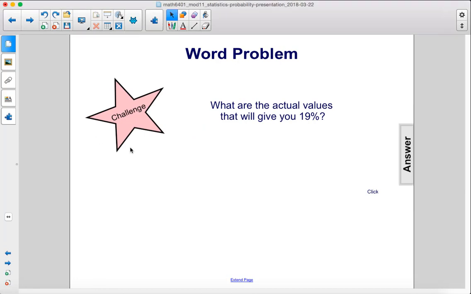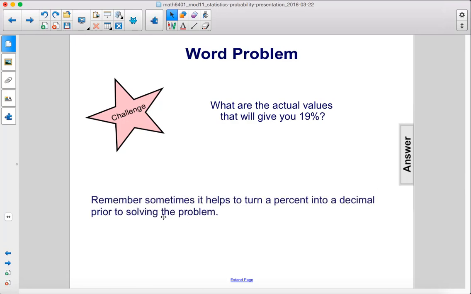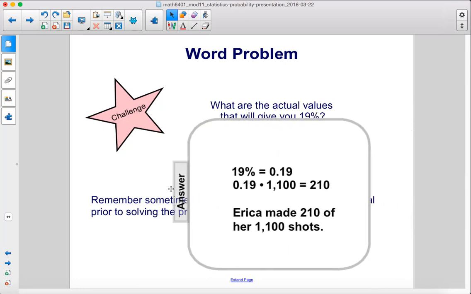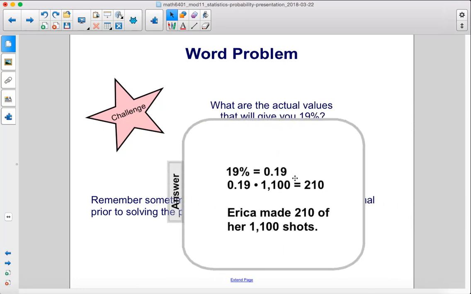Here's a challenge. What are the actual values that will give you 19%? Remember, sometimes it helps to turn a percent into a decimal prior to solving the problem. Alright, so 19% equals 0.19, and 0.19 times 1,100, which is the actual number of attempts she made, gives you 210. So Erica made 210 of her 1,100 shots.